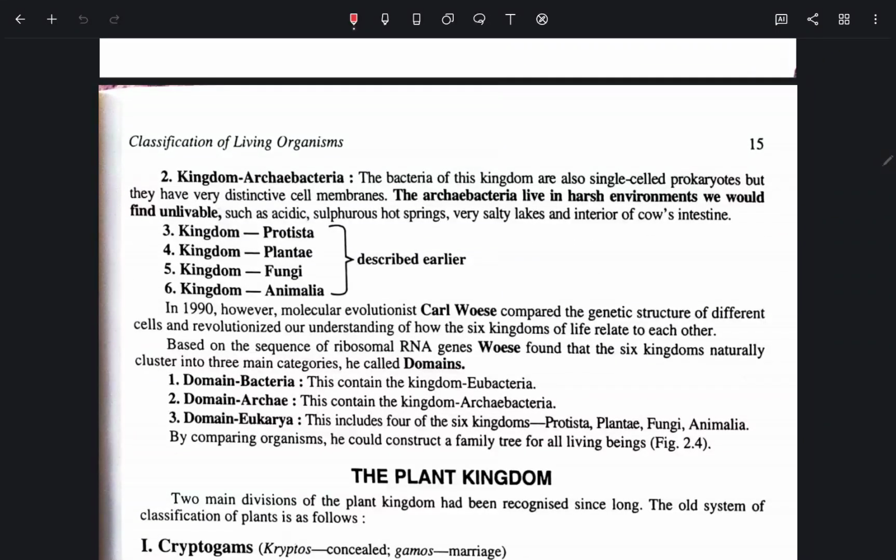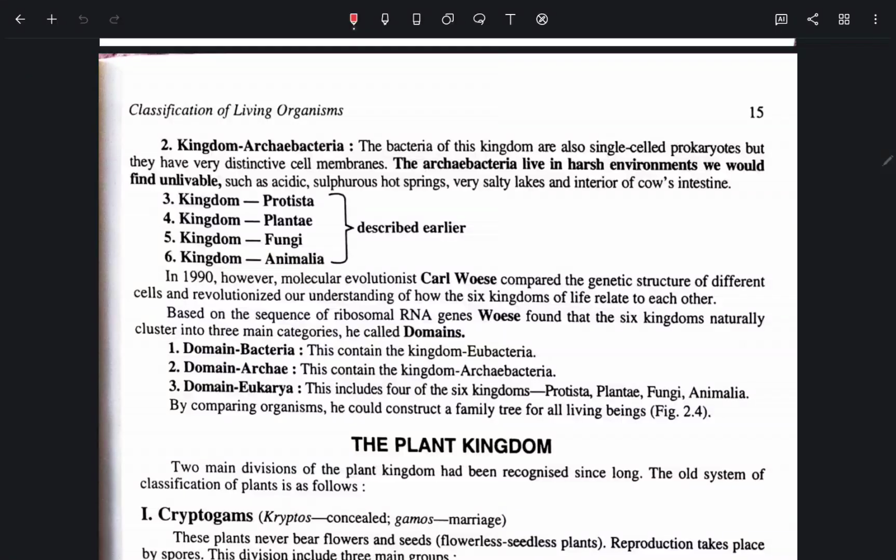Kingdom Archaebacteria. The bacteria of this kingdom are also single-celled prokaryotes, but they have very distinctive cell membranes. The Archaebacteria live in harsh environments we would find unlivable, such as acidic sulfurous hot springs, very salty lakes, and the intestines of cows. Kingdom Protista, Kingdom Plantae, Kingdom Fungi, and Kingdom Animalia were described earlier.